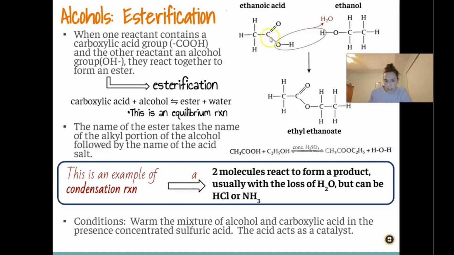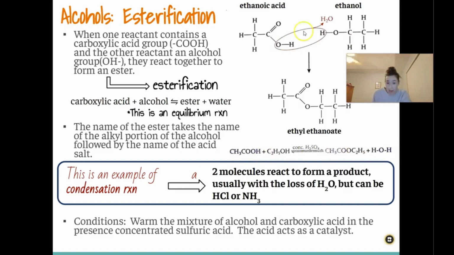So then this bond here between this carbon and oxygen is then going to be bound here to this oxygen. So that is going to be our ester bond. And this is now going to be ethyl ethanoate. So the name of the ester, the ethyl part here, is from the alkyl portion of the alcohol. So if this was methanol, it would be methyl ethanoate instead of ethyl ethanoate.